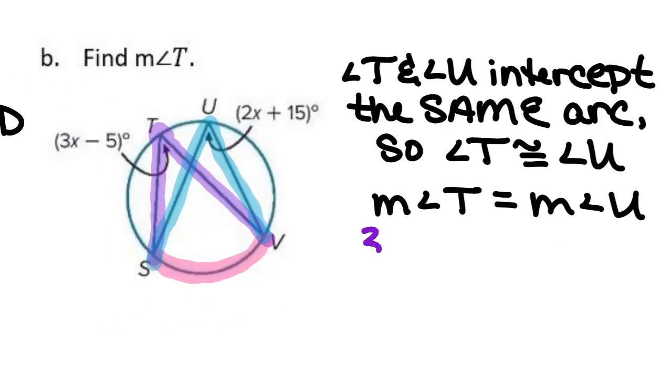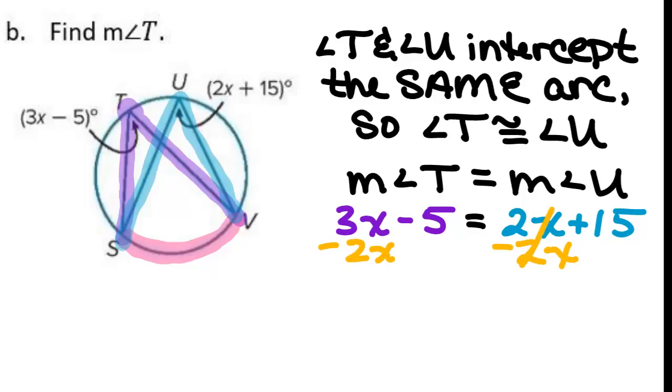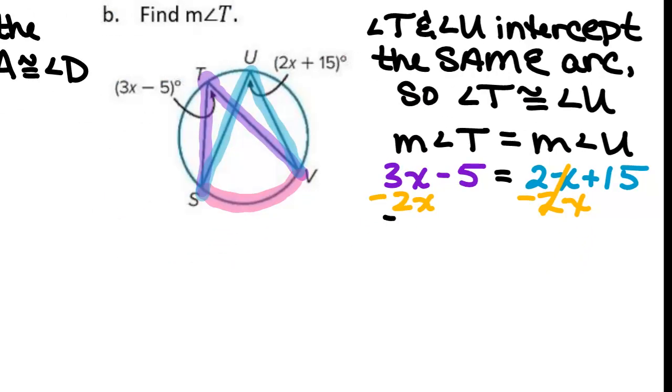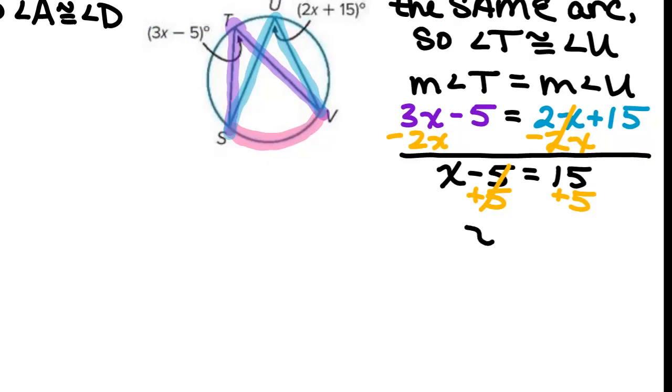Angle T is 3x minus 5. How big is angle U? 2x plus 15. We're going to get our x's to the same side first, so I'm going to subtract 2x from both sides. 3x minus 2x gives me 1x, so I have x minus 5 equals 15. And then we add 5 to both sides, so I get x is 20.